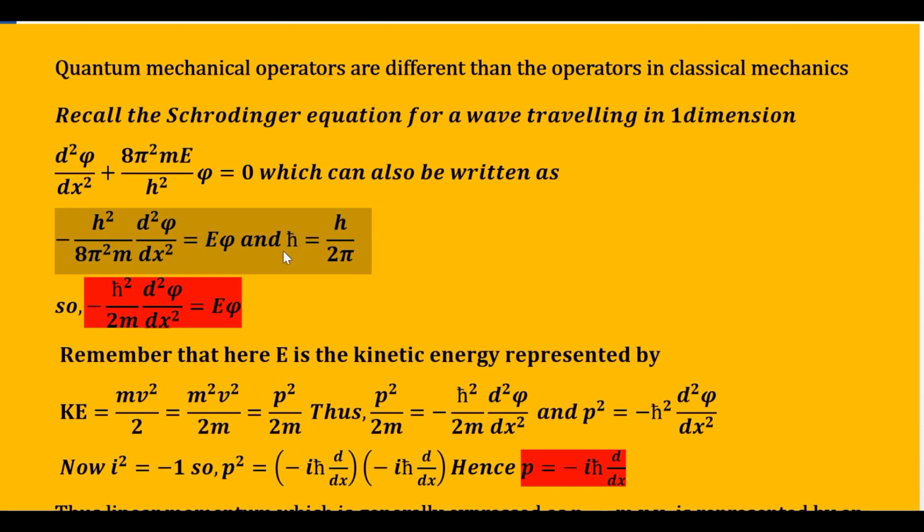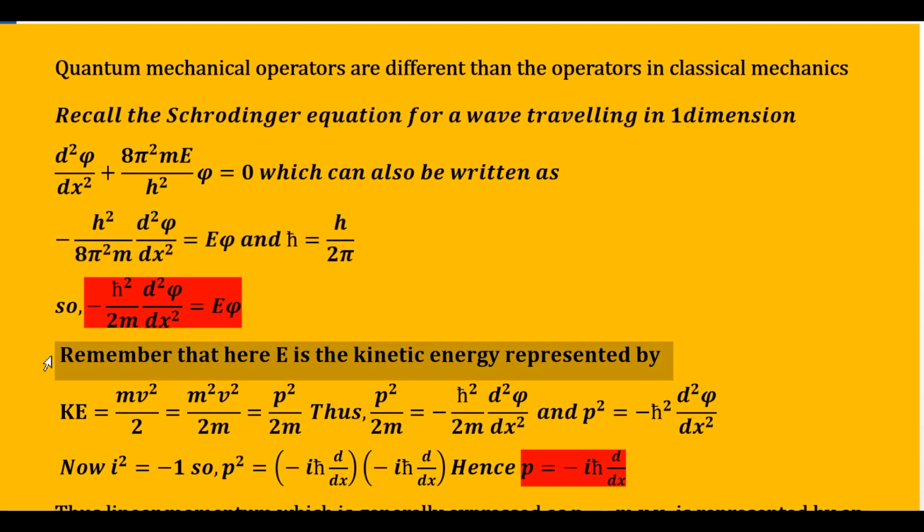And then there is the practice of presenting this h by 2 pi using the symbol h cut. So in place of h square upon 4 pi square, I will put h cut square, and therefore the equation now looks like this: minus h cut square upon 2m d square psi by dx square is equal to E psi. So this is your equation for the kinetic energy, that KE is equal to minus h cut square upon 2m d square psi by dx square. We keep this highlighted and we move ahead so that we can derive two operators simultaneously.